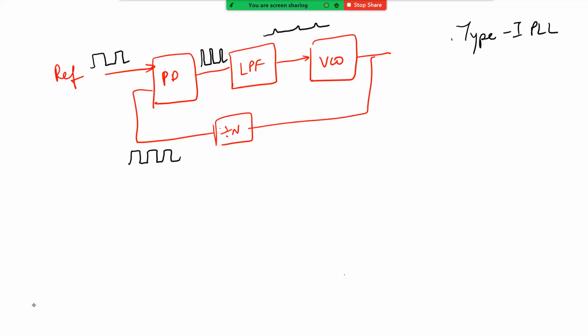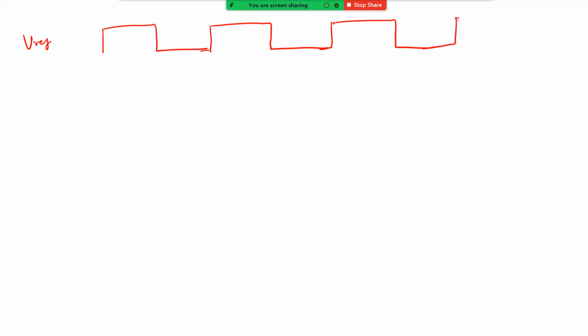First of all, let's take a simple example. Maybe I'll go to the next page. Let's say this is your Vin or your Vref. Now your output is going to be slightly, let us say, slower.